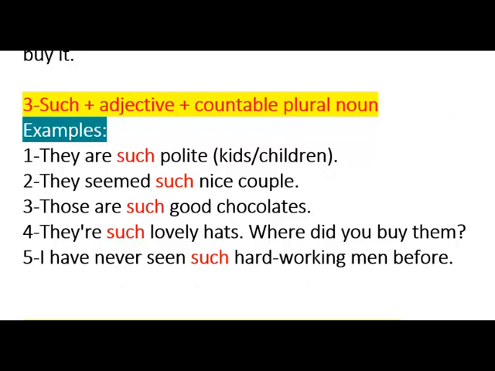As to the tense, you can see here "have seen" is present perfect, "are" is simple present, "seemed" is past simple, and "are" again is present. So we can have different tenses, but we're focusing only on such and what comes after such. We'll have another format.